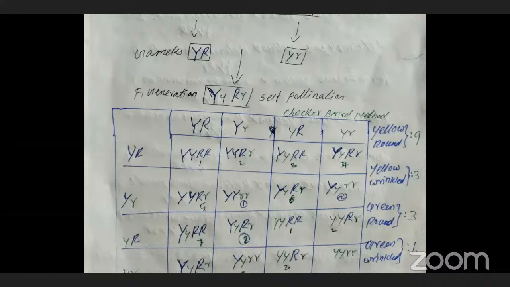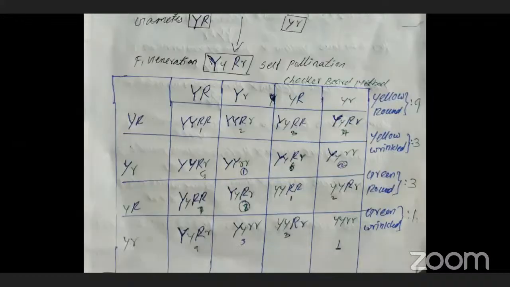We know very well that the F1 undergoes selfing, that is, the self-pollination process. So each male gamete will fuse with a female gamete and form a new zygote, which is responsible for the production of a particular phenotypic character. For example, capital Y capital R is the first gamete. The next one, capital Y small r. Next, small y capital R, and small y small r. Each gamete will interact with each one.